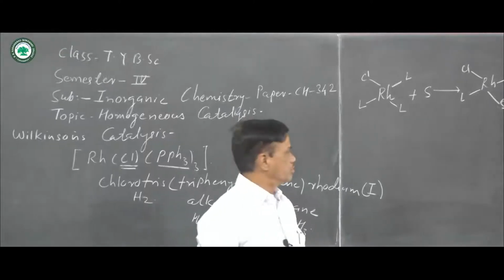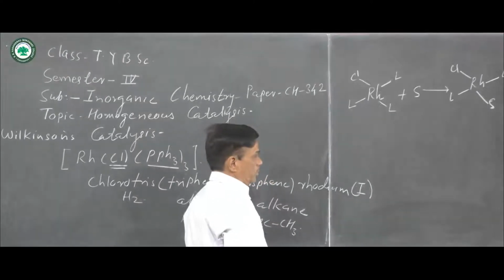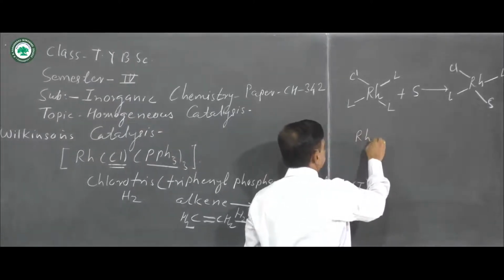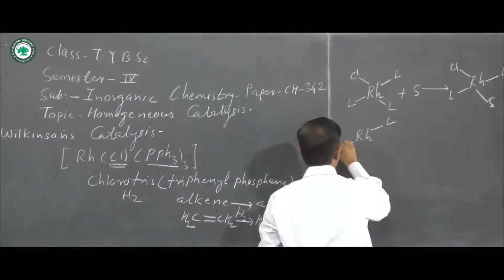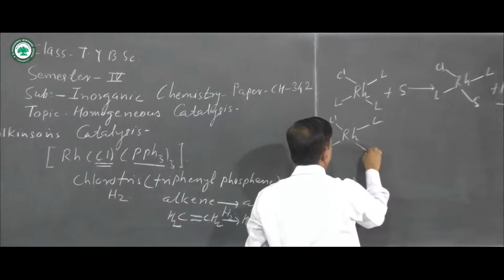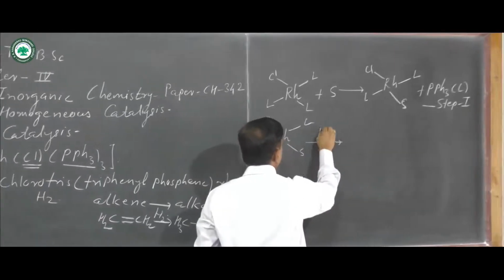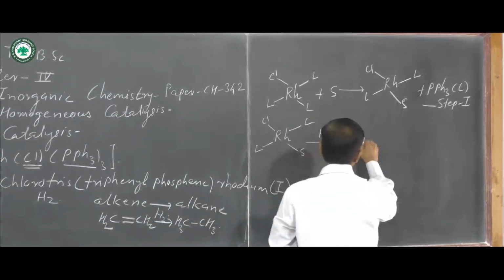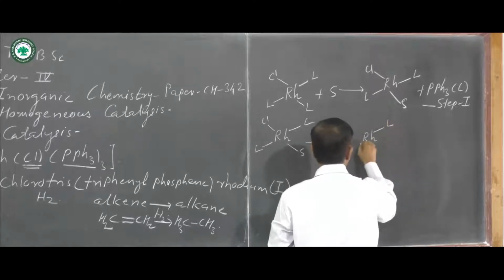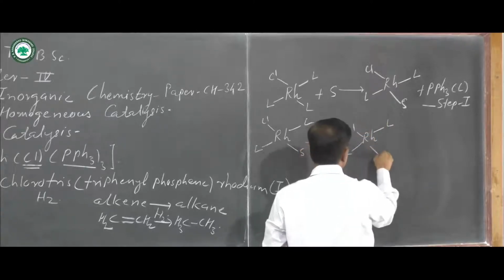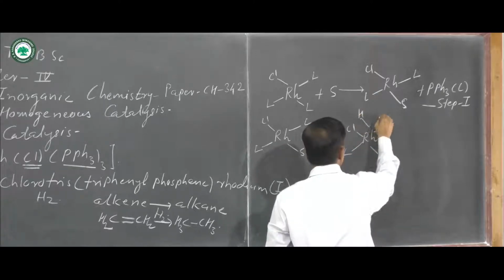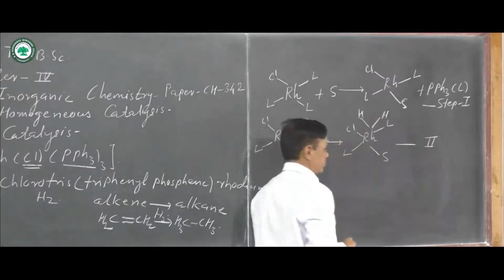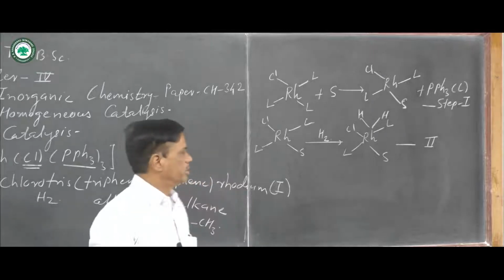In the second step, there is addition of an H2 molecule to Rh with L, Cl and S, and there is a formation of rhodium with L, Cl, S and 2 hydrogens added. This is step number two.